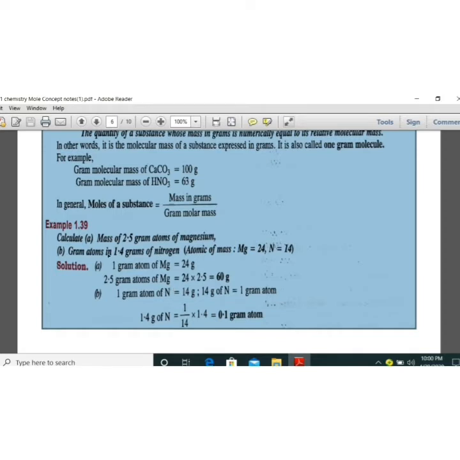Now the next question is: gram atoms in 1.4 gram of nitrogen. Nitrogen here is an atom. So the atomic mass of nitrogen is 14. So 1 gram atom of nitrogen is 14 gram. So 14 gram of nitrogen is equal to 1 gram atom. You have to find out how many gram atoms 1.4 gram is. So 1.4 divided by 14, you get 0.1 gram atom.